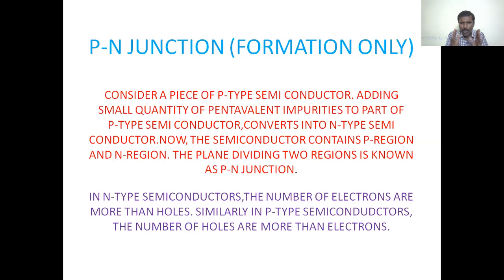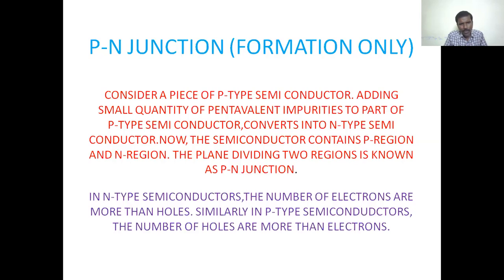The plane which is dividing the two regions is known as a p-n junction. That region is known as the p-n junction.